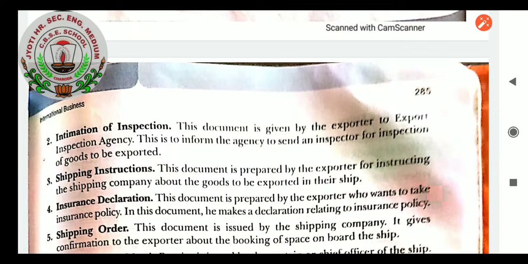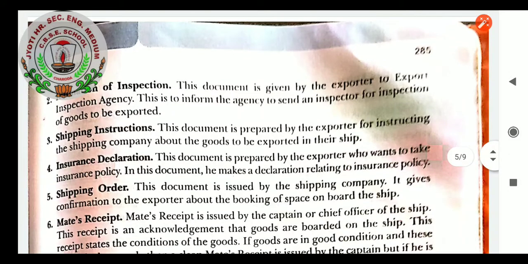Shipping instructions. This document is prepared by the exporter for instructing the shipping company about the goods to be exported in their ship. Insurance declaration. This document is prepared by the exporter who wants to take an insurance policy. In this document, he makes a declaration relating to the insurance policy. Shipping order. This document is used by the shipping company. It gives confirmation to the exporter about the booking of space on board the ship.